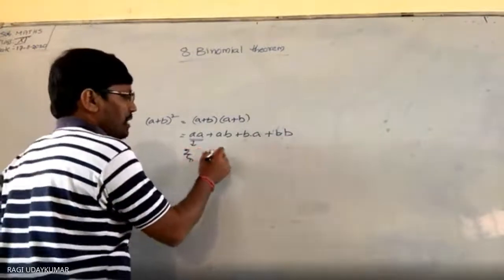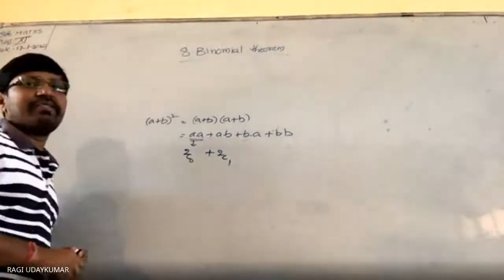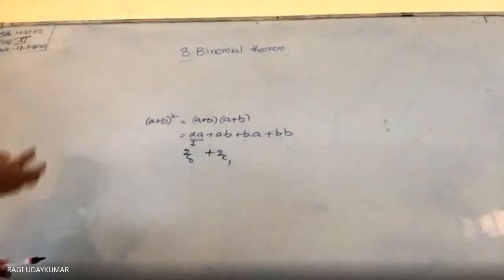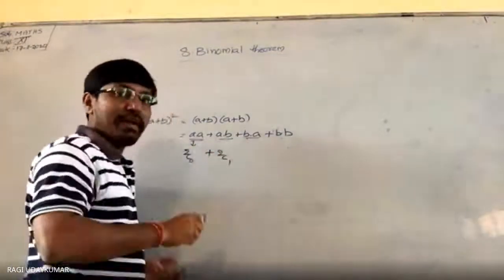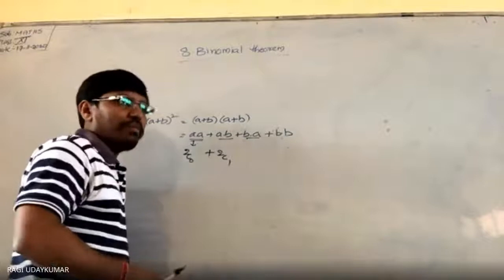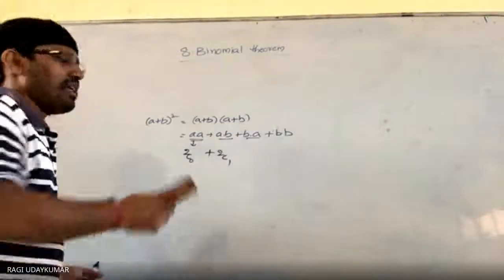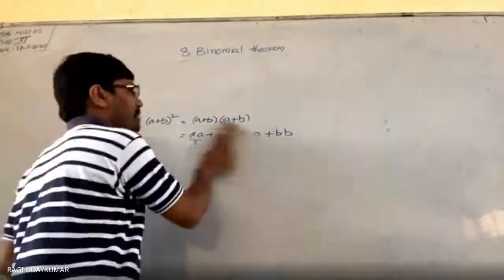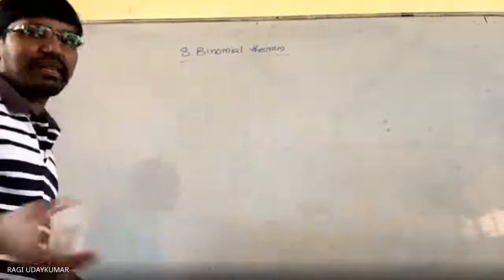2c0 you have to write, and here 2c1. Number of ways of selecting, here 2 ways will be there. Whenever you are taking AB, BA, both are the same only. So the number of ways of selecting should be taken into consideration with the help of that. At this, you may get a little bit confused, but why do we take the combination? This is the main reason here.